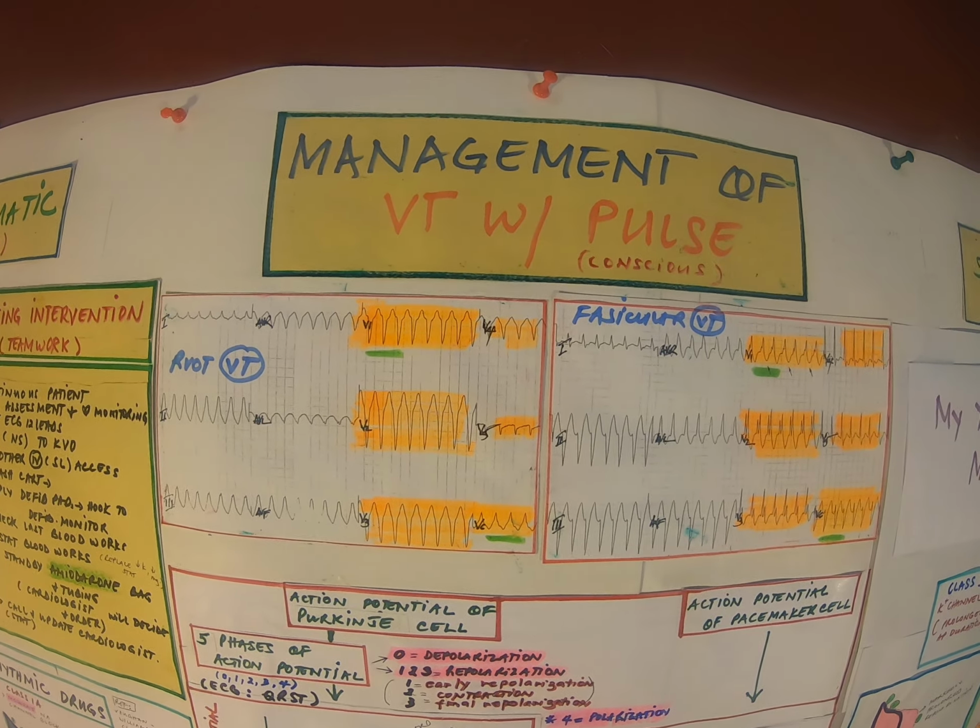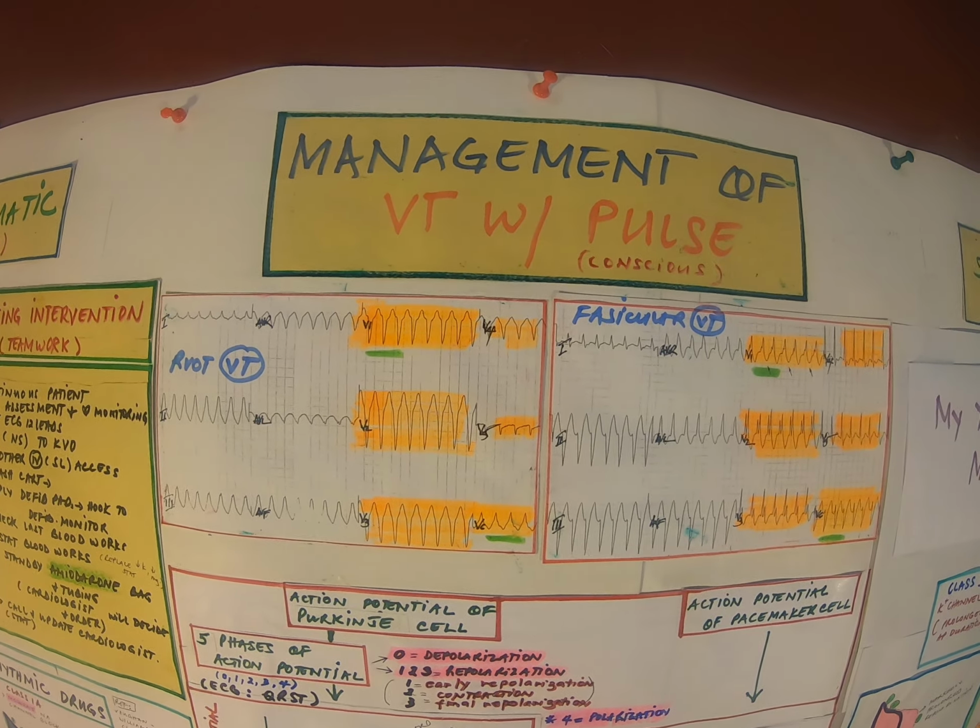Okay, so start with class 1 here. These are the sodium channel blockers. There are subtypes here: class 1A, class 1B, and class 1C. I will arrange this based on the effect of the sodium channel blockers on phase 0 of the action potential of the Purkinje cell. So I will start with class 1B.